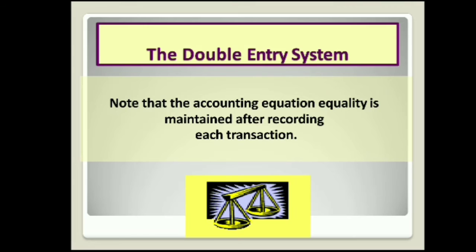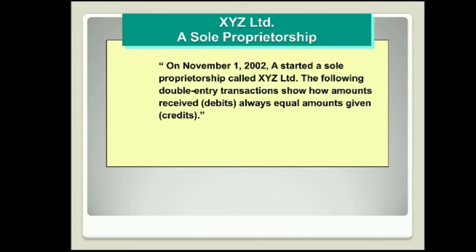Note that the accounting equation equality is maintained after recording each transaction. That means the total of the debits must always equal the total of credits, wherein there will be a perfect balance. As you know, the balance sheet is a proof of the double entry system. Now let us take some examples in order to verify how this balance is maintained, or how the double entry system of accounting takes place.